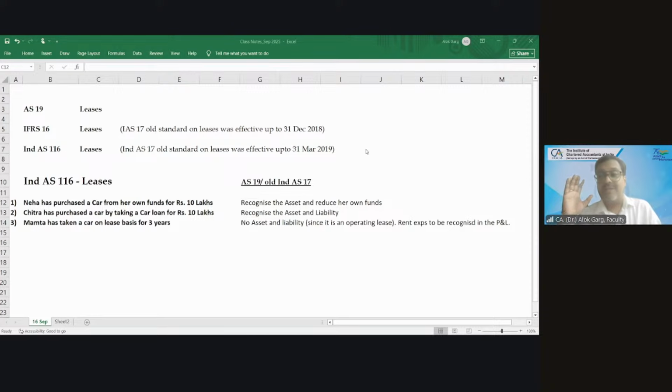So let me tell you what this new IFRS 16 has done. It has changed the entire gamut of lease accounting. There is a major change in lease accounting in the new IFRS 16 and eventually in Ind AS 116. In India, when IAS 17 was deleted and IFRS 16 was issued, we also deleted Ind AS 17 and issued Ind AS 116.